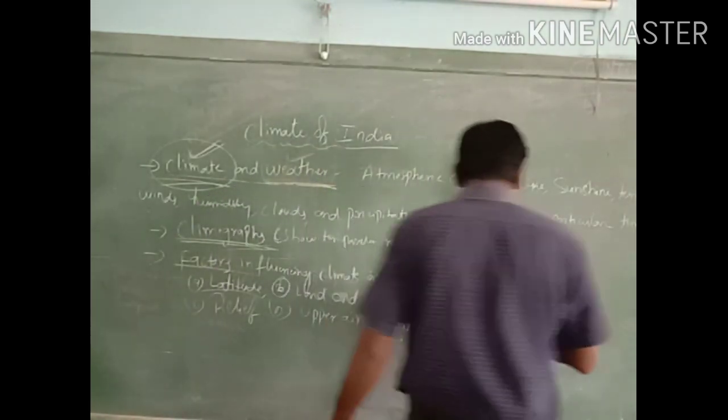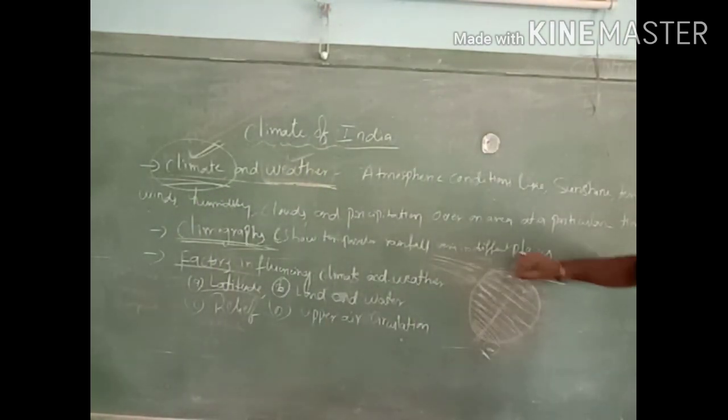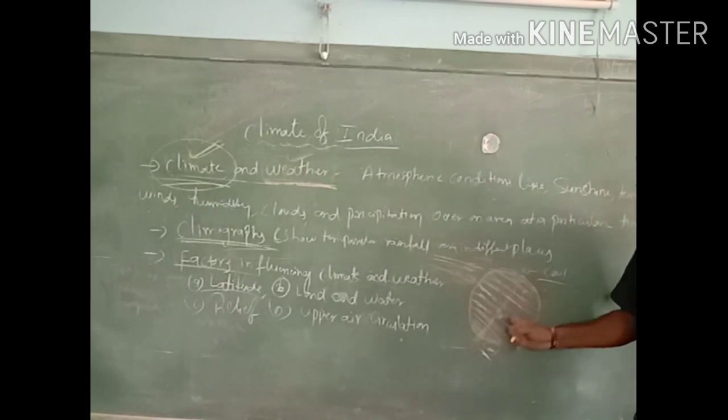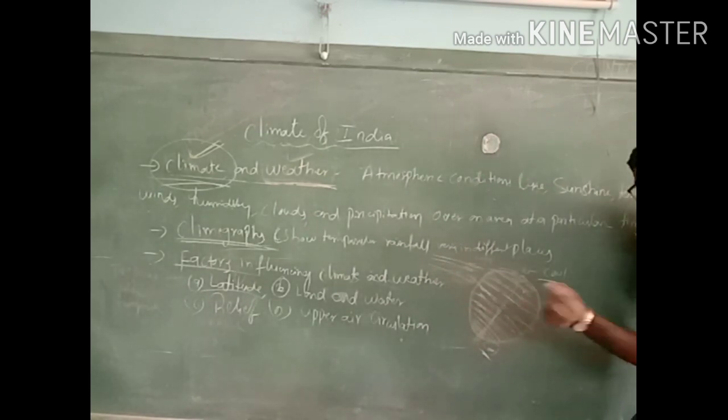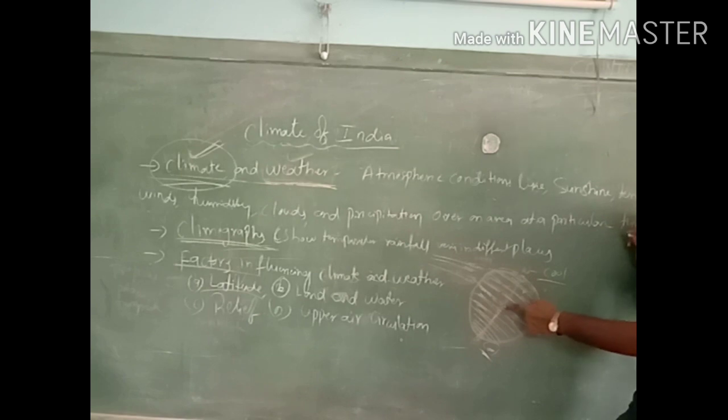So latitudes are one of the main factors. Suppose you take any country which is very near the pole. Based on the latitude, we can say that it is very near the polar region, so the climate of this country will be like the pole. From the equator going toward the poles, the latitude size becomes very narrow, finally looking like a dot.